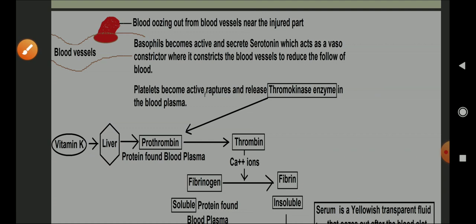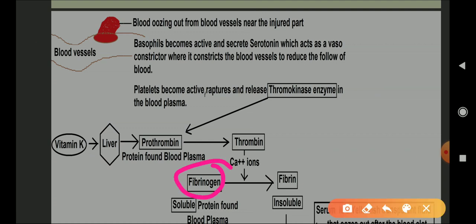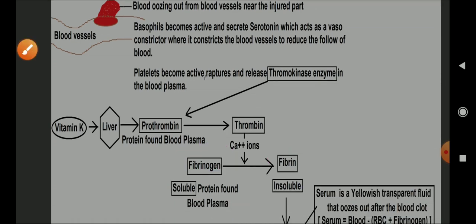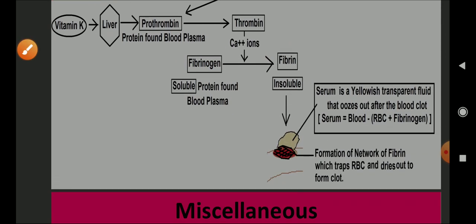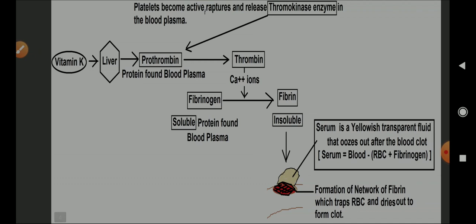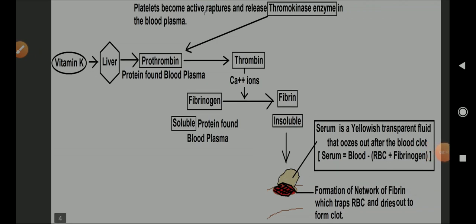Prothrombin is inactive while thrombin is active. This thrombin will act on fibrinogen in the blood plasma. Fibrinogen is a soluble protein in the blood plasma and it will be converted into insoluble fibrin. This insoluble fibrin forms a network which traps RBCs and forms the clot. After 3-4-5 minutes, the yellowish transparent fluid that oozes out after the blood clot is known as serum. So serum is blood devoid of RBC and fibrinogen, because RBCs are trapped and fibrinogen is converted into fibrin for the formation of the network.